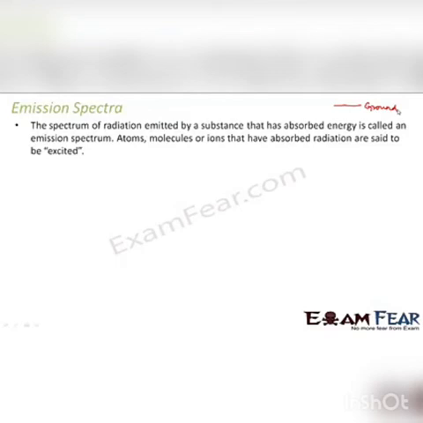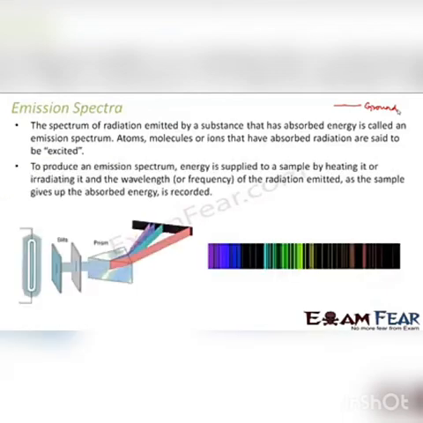By absorbing this energy, that atom emits a radiation. So that radiation, or that spectrum, is known as the emission spectrum. So the spectrum of radiation emitted by a substance that has absorbed energy is called emission spectrum. To produce an emission spectrum, energy is supplied to the sample either by heating it or by irradiating it, and the wavelength of the radiation emitted as the sample gives up the absorbed energy is recorded.